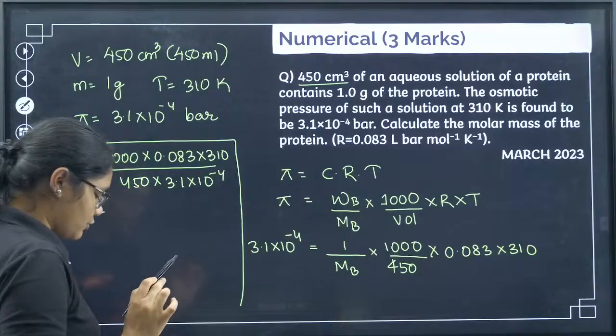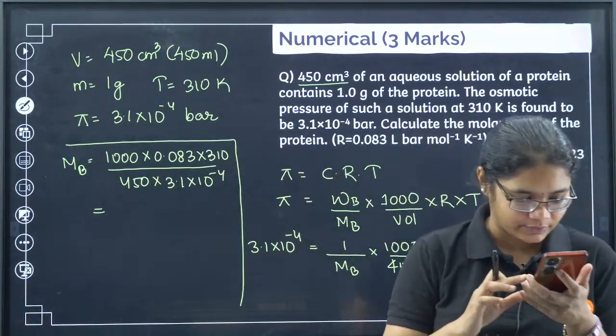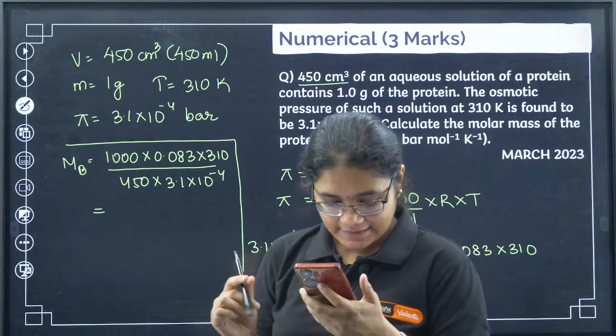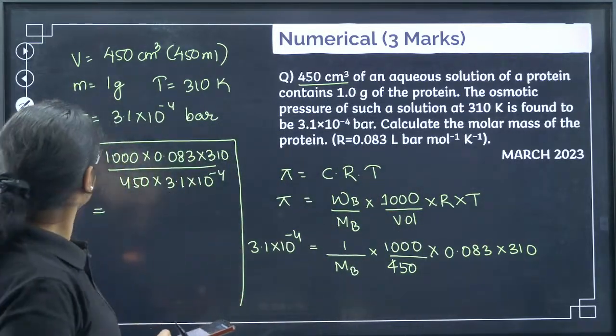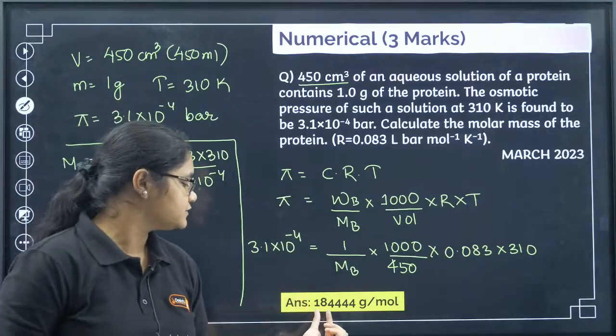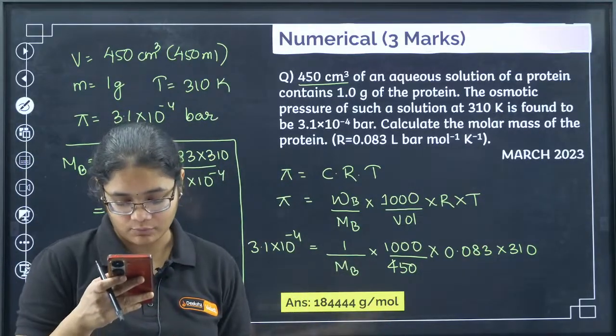Now if I solve this, what are we getting? All of you can quickly calculate and tell me the answer. If I solve this, you will get around 1,84,444 gram per mole.